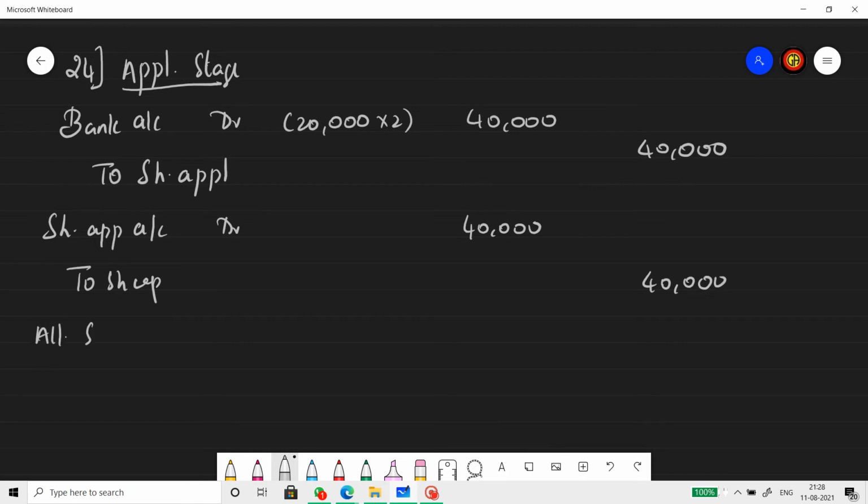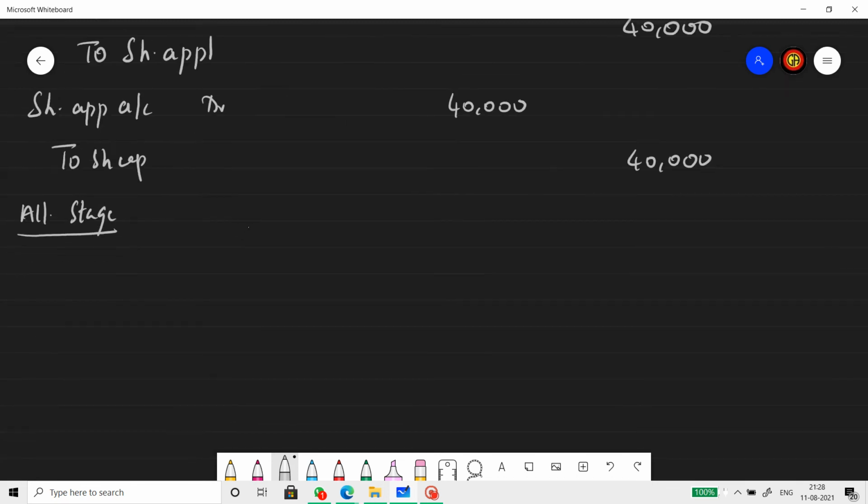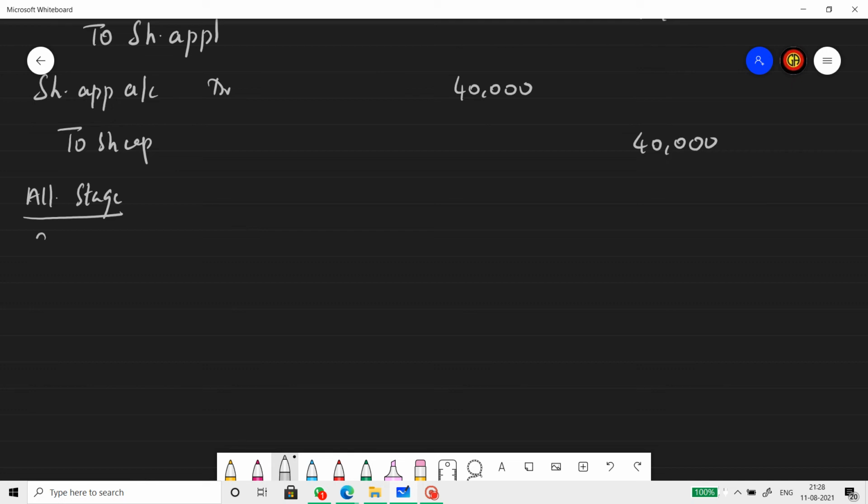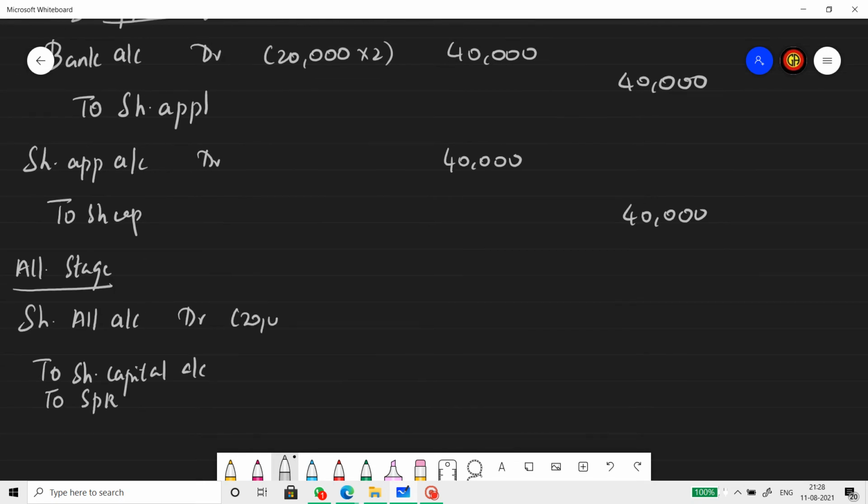Then we have allotment stage, in which we have premium here. So allotment stage, due entry, share allotment account debtor to share capital account to SPR account. 20,000 shares into 5 rupees allotment, in which 20,000 into 3 will go to share capital, 20,000 into 2 will go to SPR account.